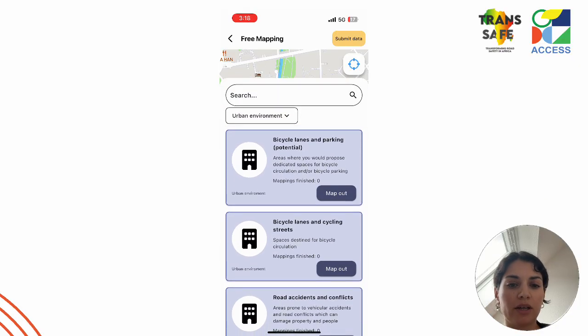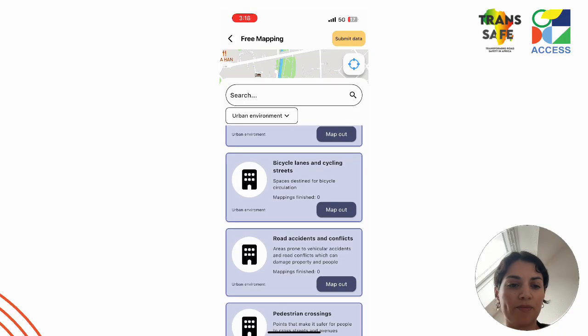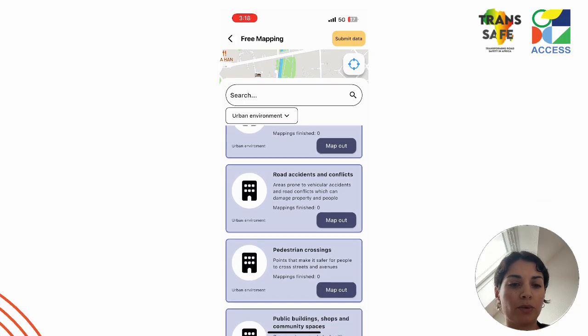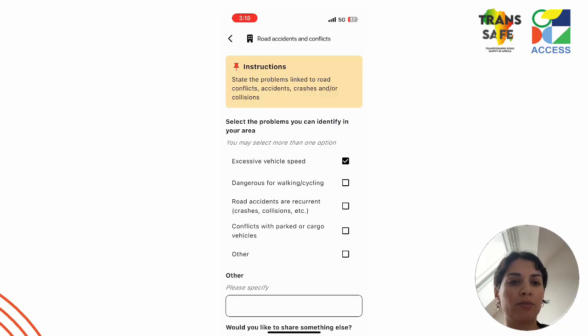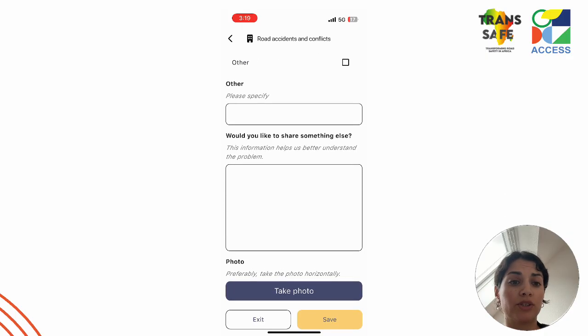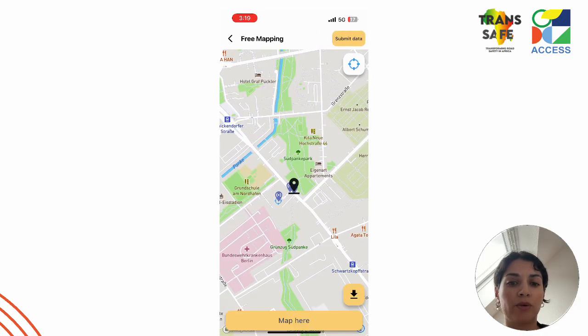Another object relevant for road safety is this one, for road accidents and conflicts. And here I can select the problems that I identify in this place. If there's an excessive vehicle speed, if it is unsafe for walking or cycling, or if there are road accidents.